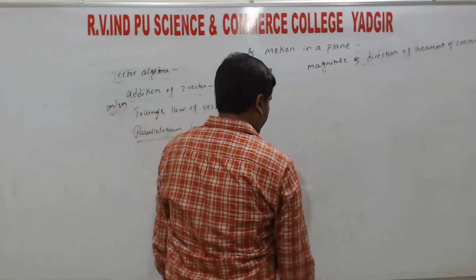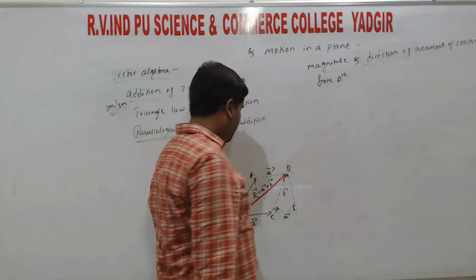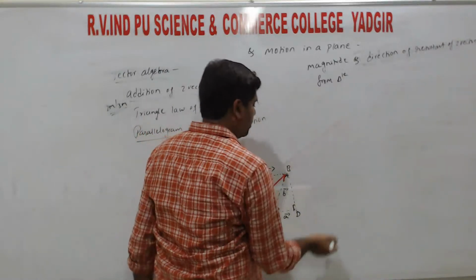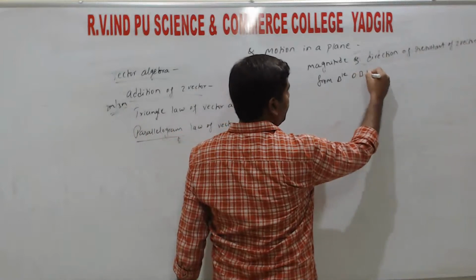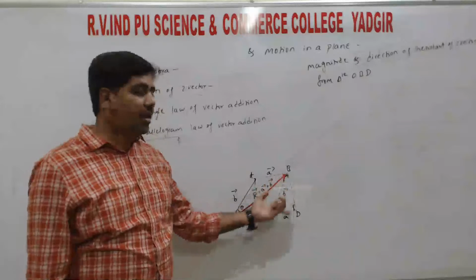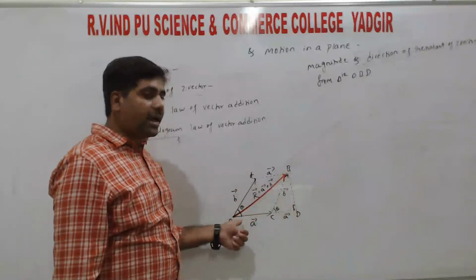So from triangle OBA, sorry, here D, from triangle OBD. So ಇದನ್ನ naming as you wish, ಏನು ಬೇಕಾದರೂ namings ಕೊಡ್ಕೊಳ್ಳಿ, but don't confuse, right? So this is a right angle triangle.